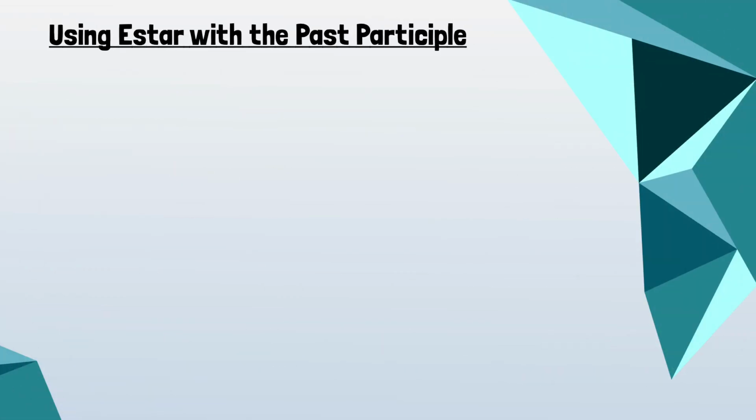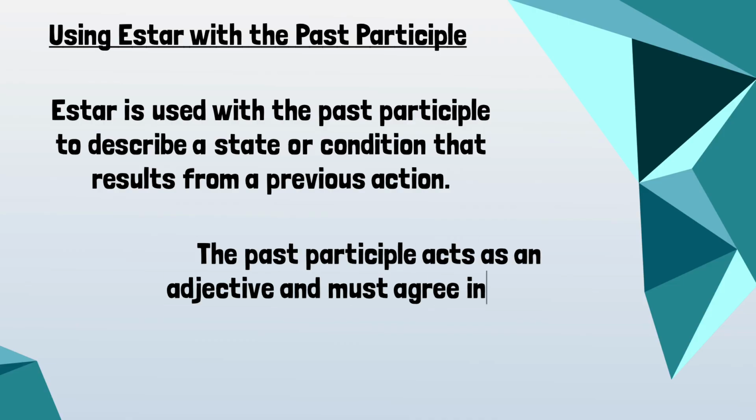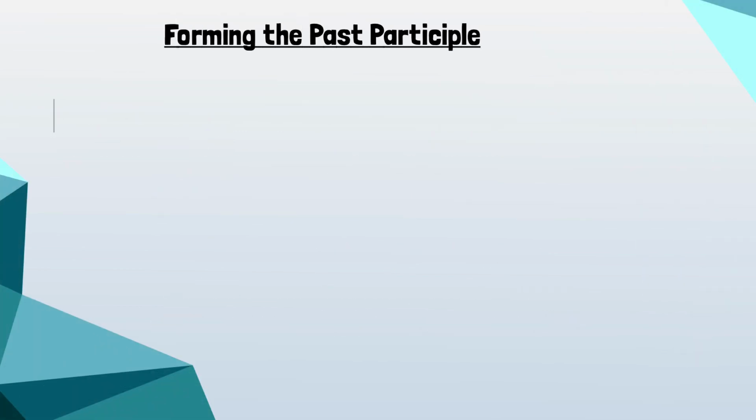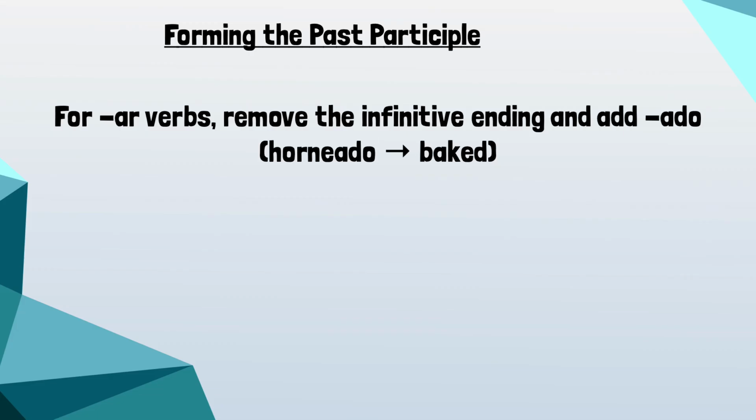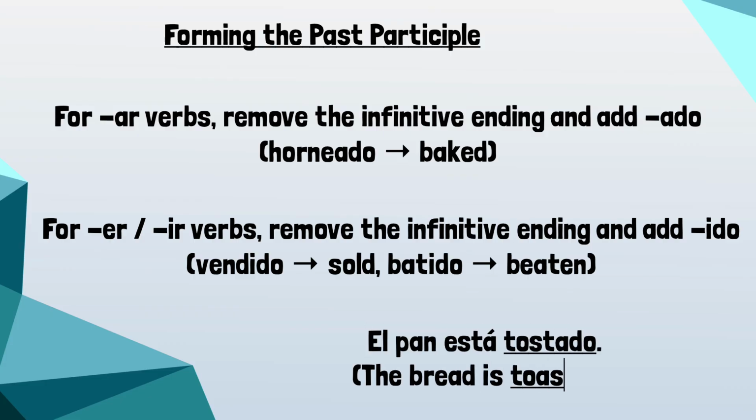Using estar with the past participle. So estar is used with the past participle to describe a state or condition that results from a previous action. The past participle acts as an adjective and must agree in gender and number with the noun that it modifies. Forming the past participle. So for AR verbs, you remove the infinitive ending and you add ado, for example, horneado, meaning baked. For ER and IR verbs, you remove the infinitive ending and add ido. For example, vendido, meaning sold, batido, meaning beaten. Let's look at an example in a sentence. El pan está tostado. The bread is toasted.